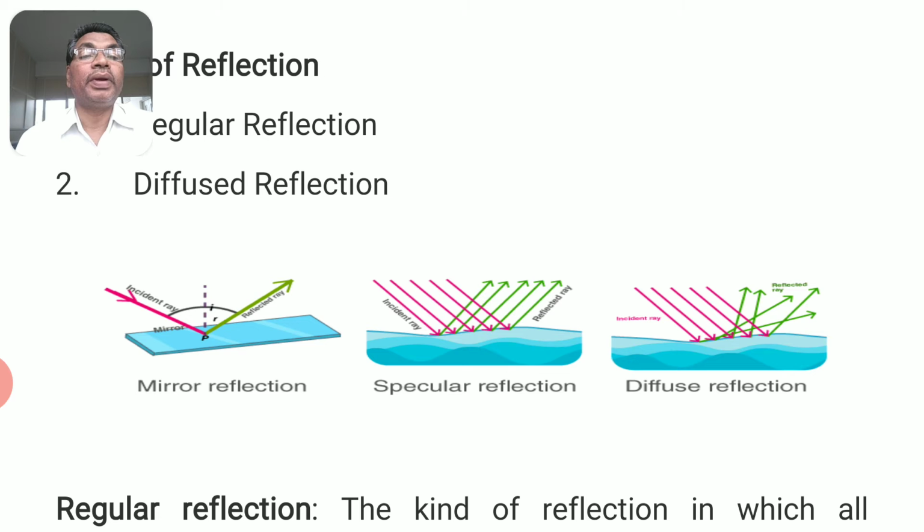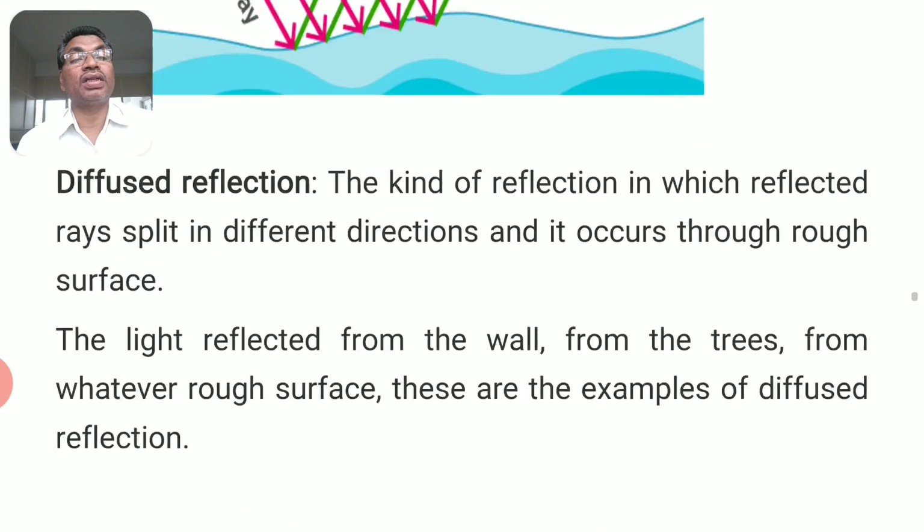The angle formed between normal and the green line, that is the reflected light ray, is called angle of reflection. So both angle of incidence and angle of reflection are equal is the first law, and incident light ray, normal and reflected light ray all lie on the same plane. It is called the second law of reflection.